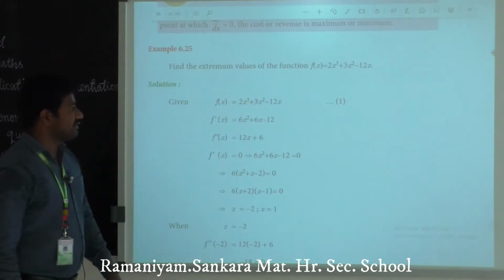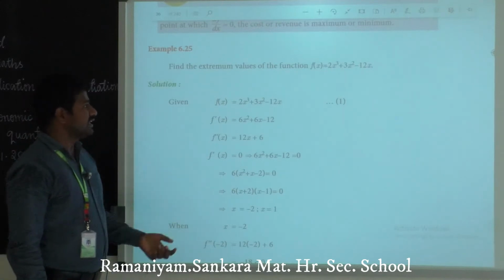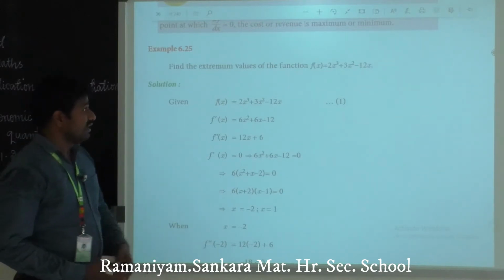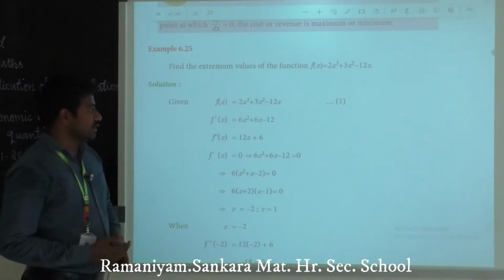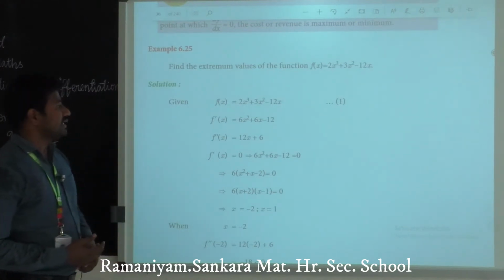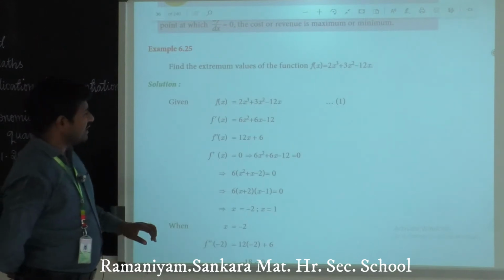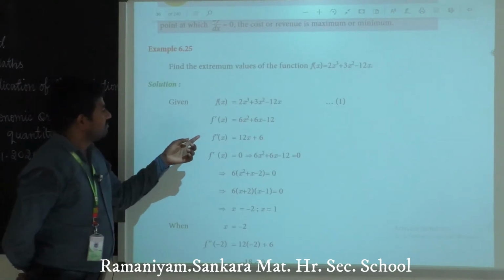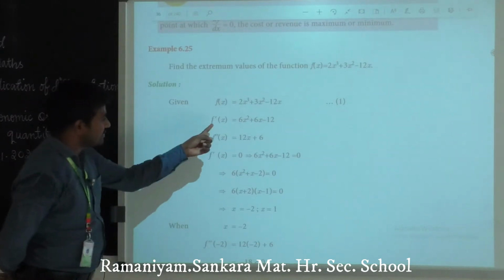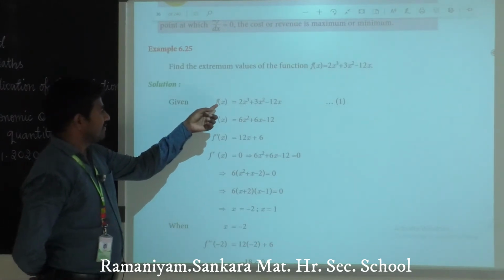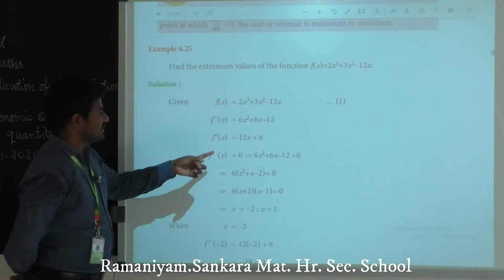Differentiation of x square is 2x. 3 is there, 3 into 2 is 6x. Differentiation of x is 1, the result is minus 12, 1 into minus 12 is minus 12. Clear? Again we take differentiation of the first derivative. This is the given function. This is the first derivative.